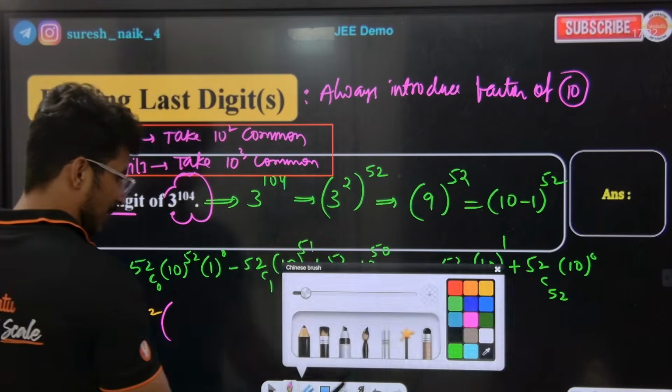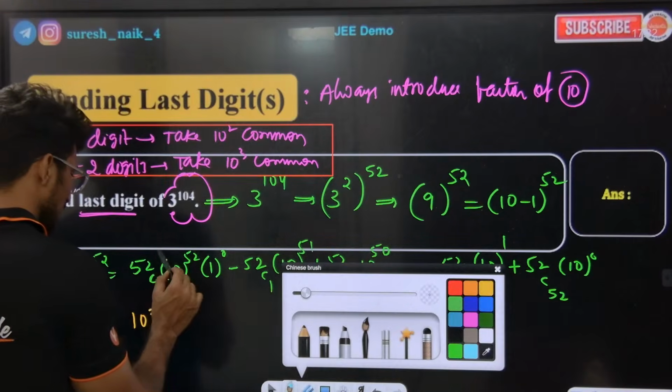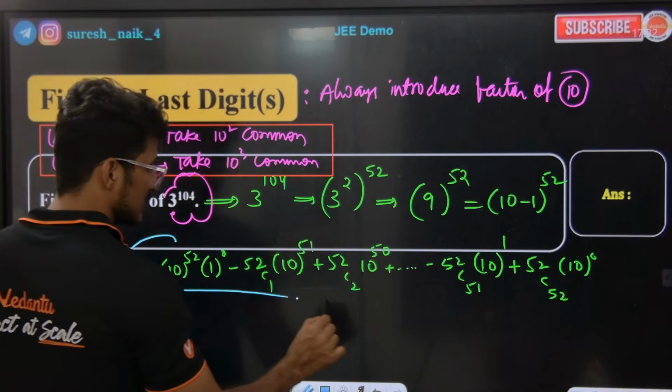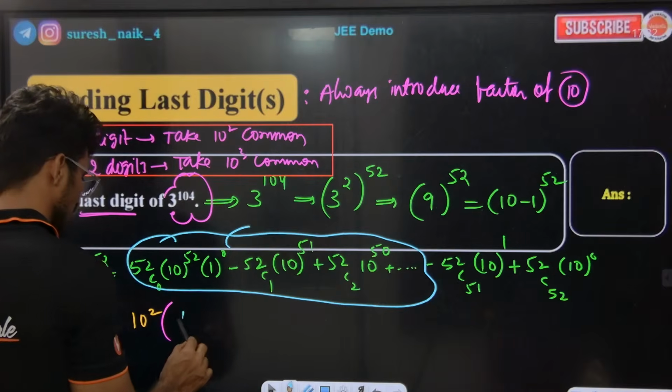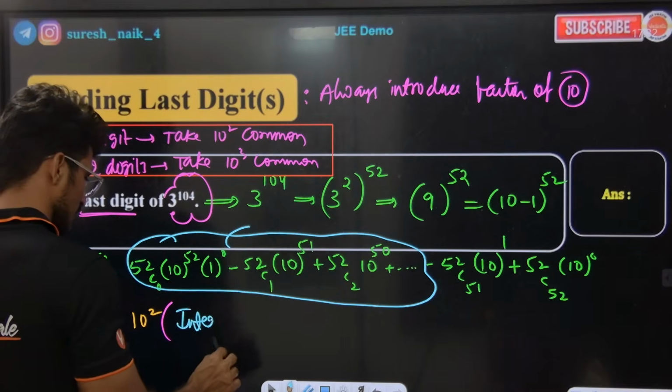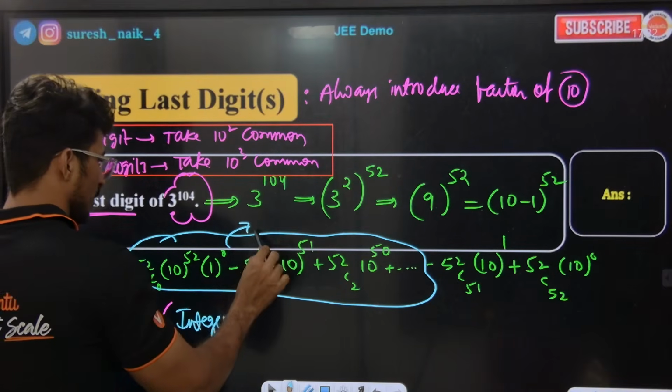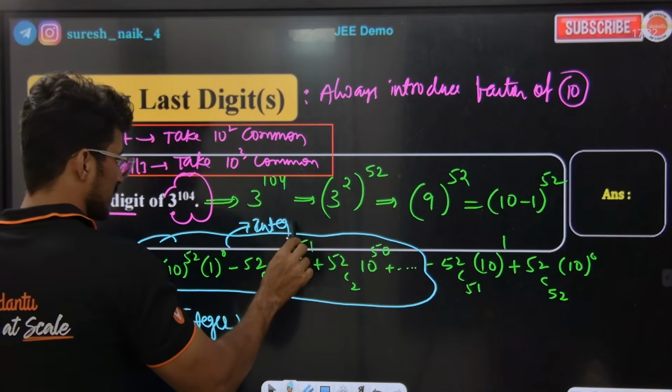All of this is integer, see. All the terms before this are integers. So it is 10 square into some integer. It is perfectly an integer, yes or no? 100% correct.